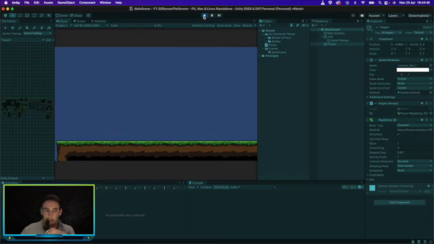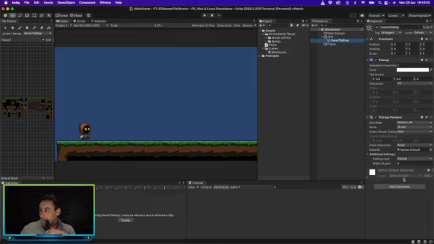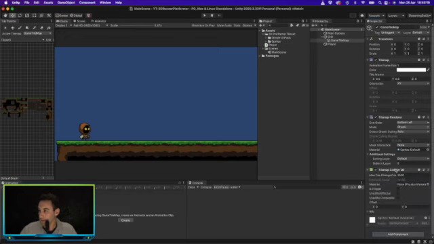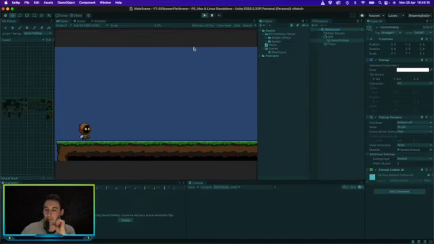Something is happening and the player is moving, but we don't have a collider on the floor, so the player is not going to detect that they're standing on the floor. Let's add that in quick. Let's add a tile map collider 2D to that. That should work straight away.